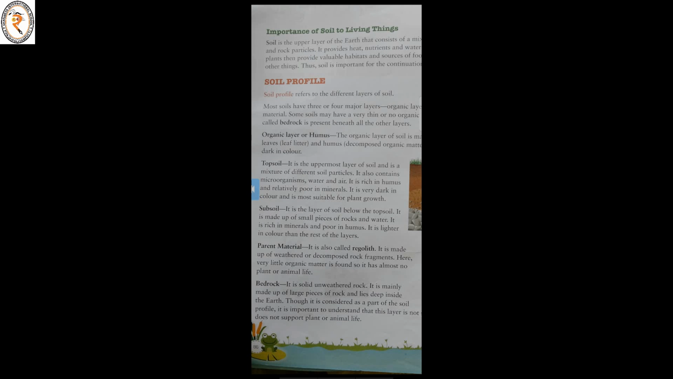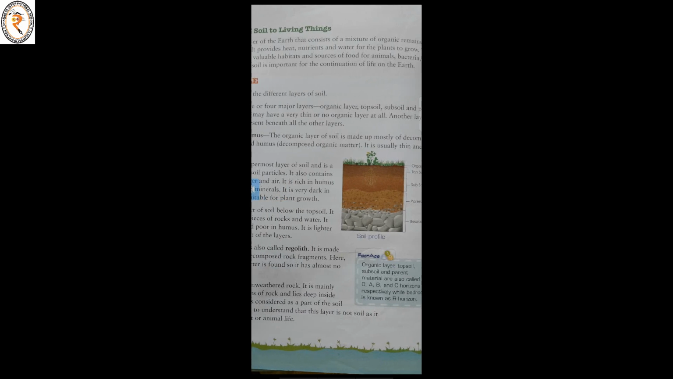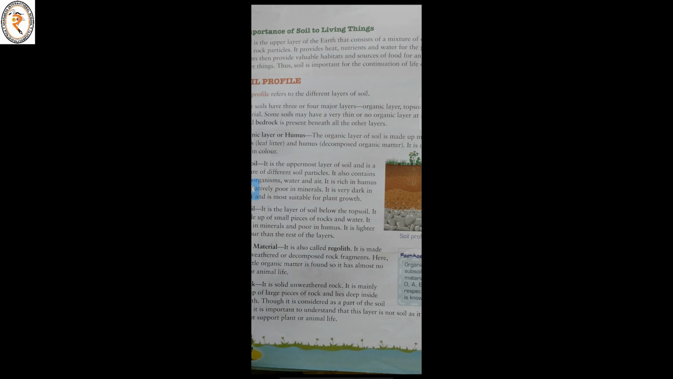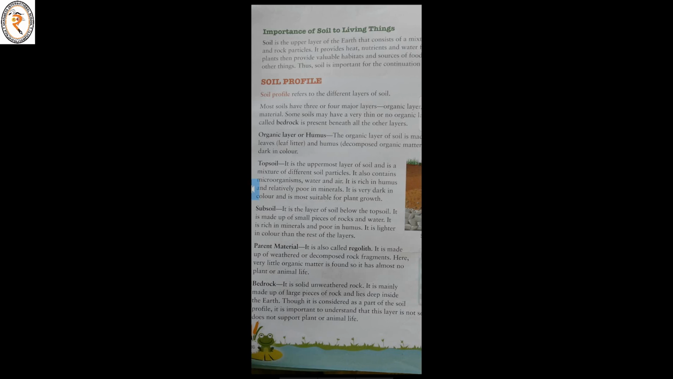Next is parent material. It is also called the regolith. It is made up of weathered or decomposed rock fragments. Here very little organic matter is found, so it has almost no plant or animal life.